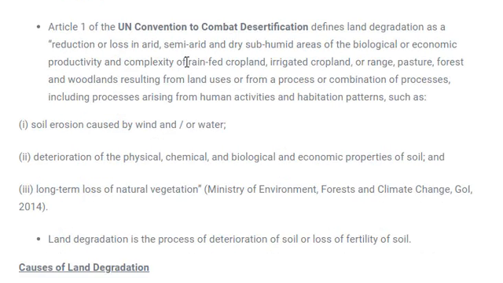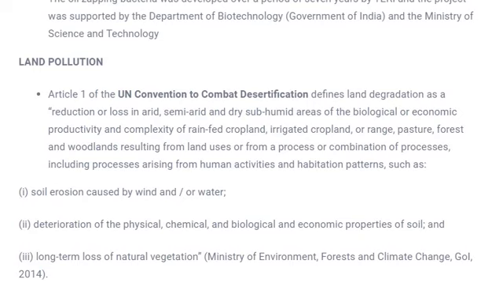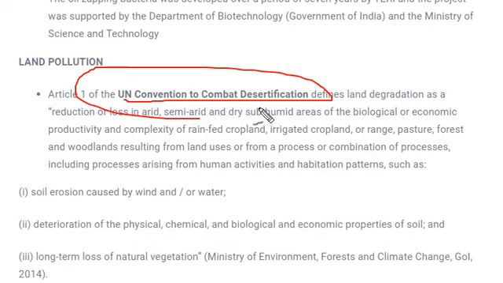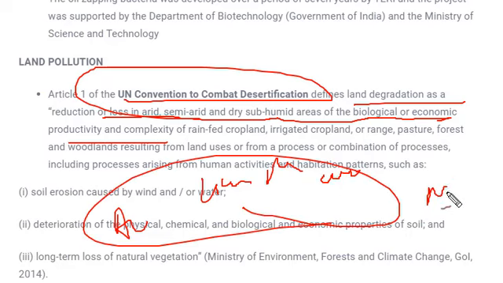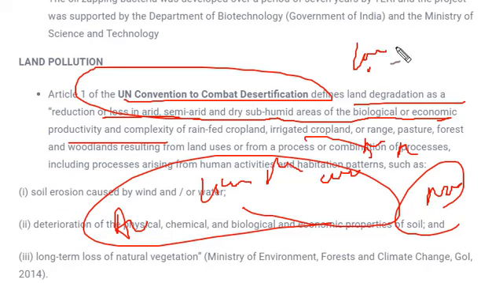Okay, next is land pollution. So land pollution is again very simple over here. Even in Article 1 of the UN Convention to Combat Desertification, land degradation is defined as a reduction or loss, in arid, semi-arid and dry subhumid areas, of the biological or economic productivity. Land is generally used for agriculture, for living purposes, for making houses, for urbanization. Whenever naturally occurring things like forests and animals are removed from the place, land pollution starts happening.